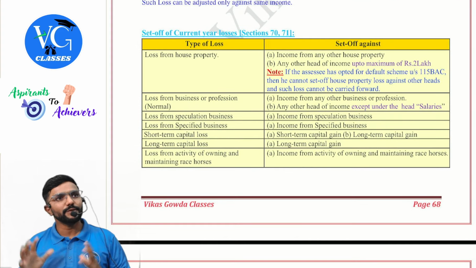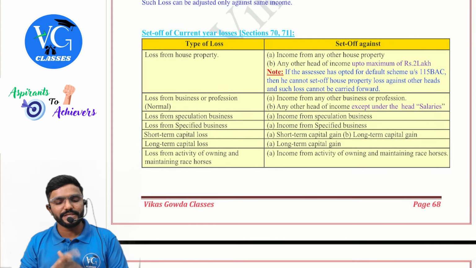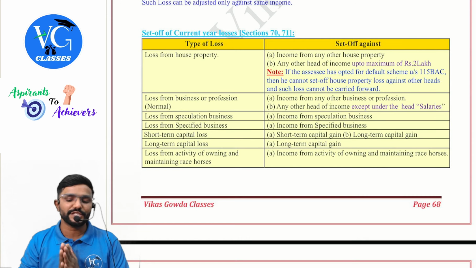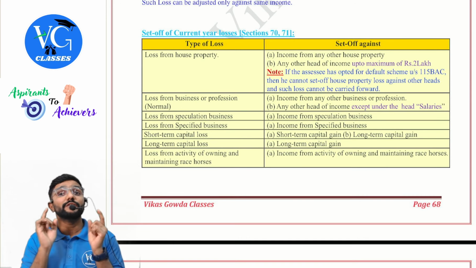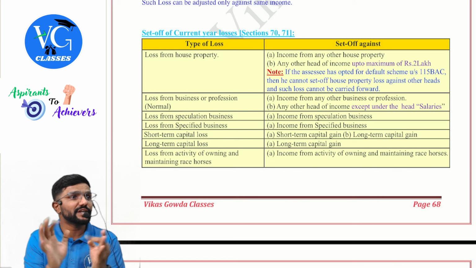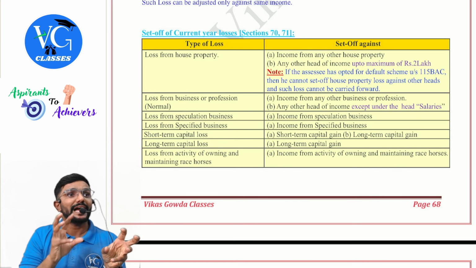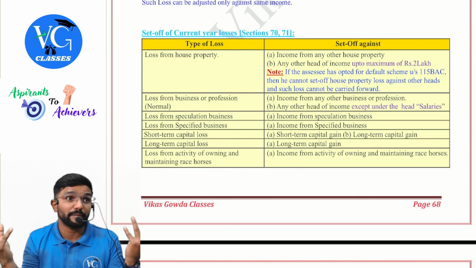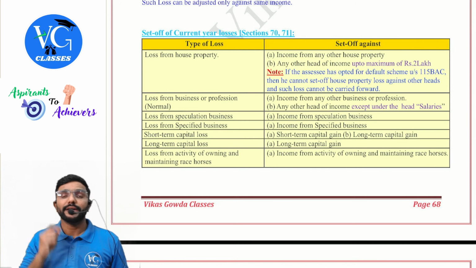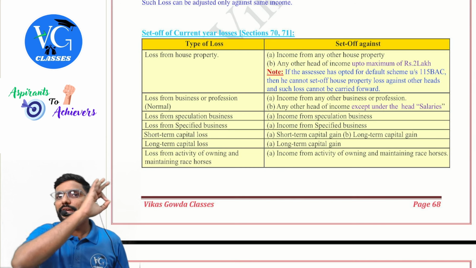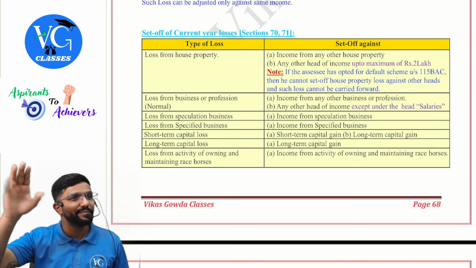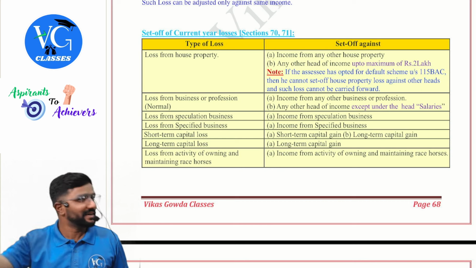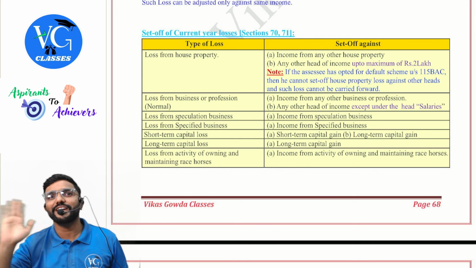Okay. So I have again made a different table, set off of our current year loss, which is covered in sections 70 and 71. We are talking about which loss? Current year loss, both same head as well as other heads. Options are open, but may not be always. Guys, first head, anyway, loss is ruled out. Under the head salary, you can never have a loss.